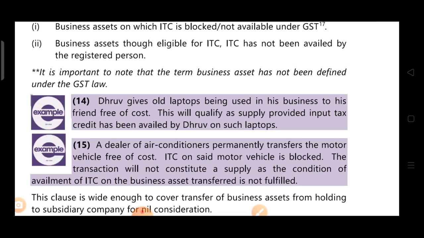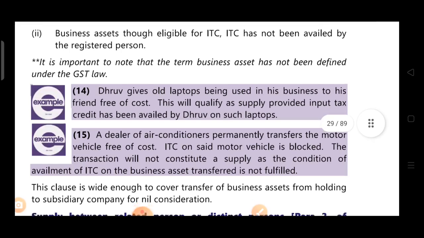Second example: a dealer of air conditioners permanently transfers a motor vehicle free of cost. ITC on the said motor vehicle is blocked, meaning ITC is not available. The transaction will not constitute a supply as the condition of availment of ITC on the business asset transferred is not fulfilled. So the third condition, the ITC condition, is not fulfilled, so it will not constitute supply. Okay, no supply, no GST.